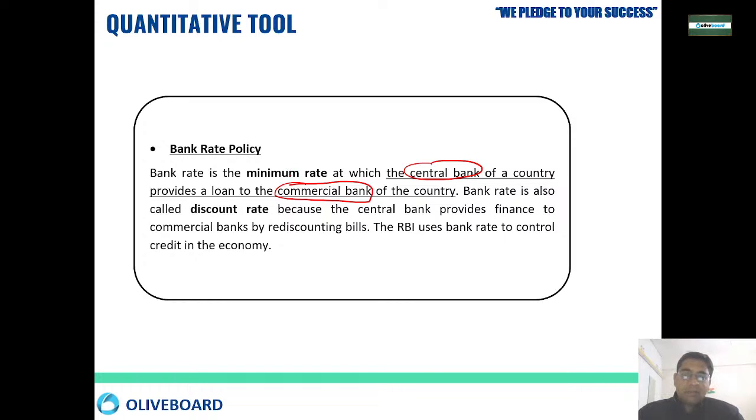At this rate the central bank gives loans to commercial banks whenever a commercial bank is in need of money. Okay, whenever they are in need of money, the RBI uses the bank rate to control the credit in the economy. Okay, so this is called a minimum rate. Minimum rate. Okay, this minimum rate we also call a discount rate. This is also called the discount rate because commercial banks get the money from the RBI by rediscounting the bills.